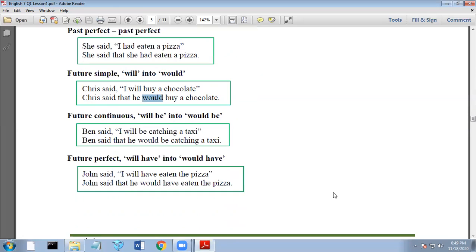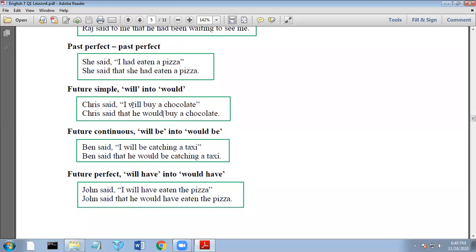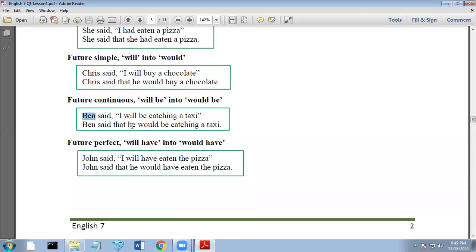Okay. Future continuous "will be" into "would be." So it is also just like this, "will" to "would." So "I will be catching a taxi" becomes "he would be catching a taxi." It becomes "he" here because the person being referred to is Ben, who is a man, or masculine in gender.